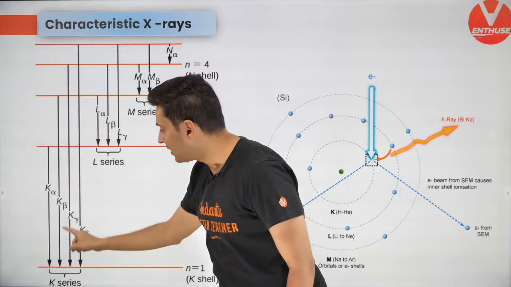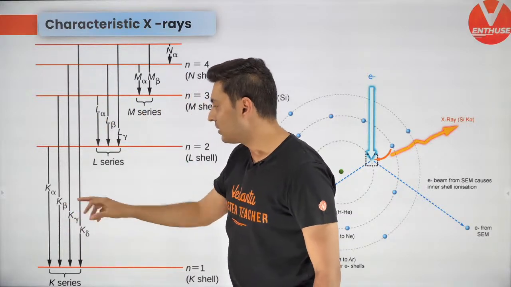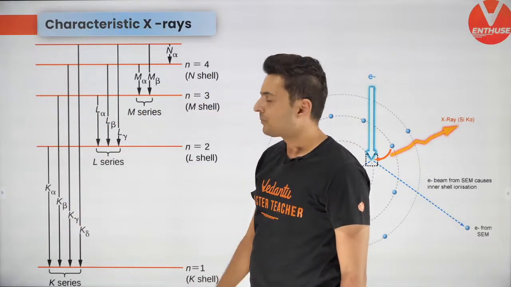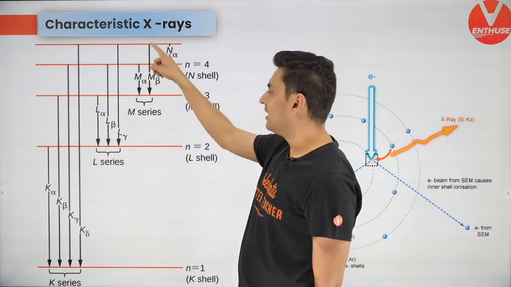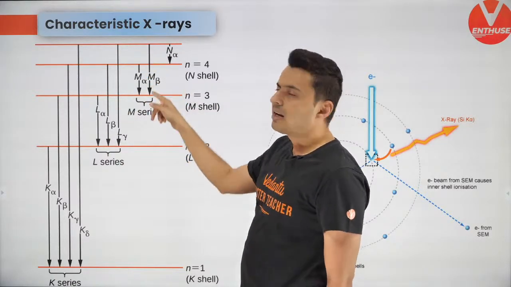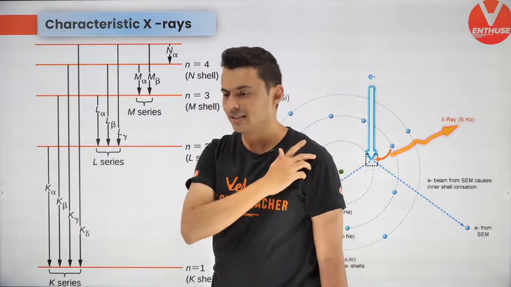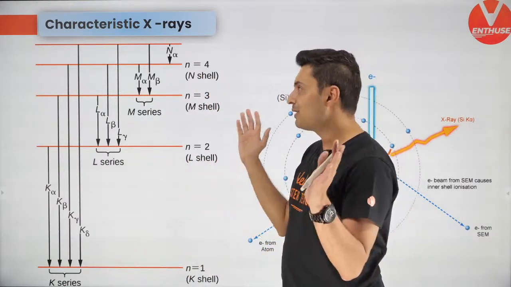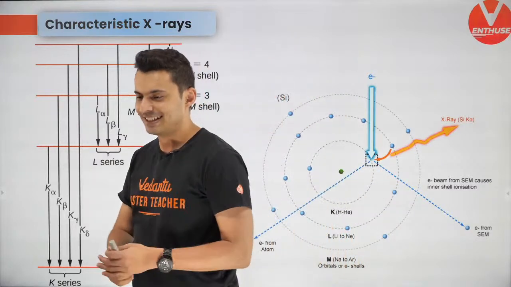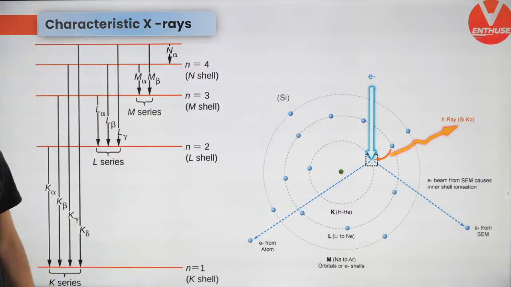From here to here is called K beta. From here to here is called K gamma, and so on and so forth. If it falls on the L shell, it is L alpha, L beta, L gamma. If it falls on the M shell, M alpha, M beta, M gamma. That's how it is, as simple as that. It is very similar, so the formulas are also going to be very similar. I hope this is clear.